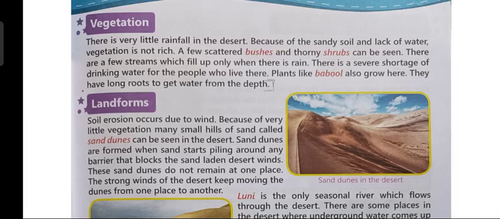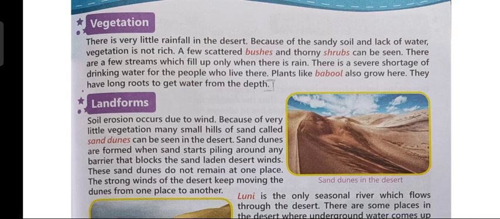Good morning, students. In the last class, we started a new chapter, the Western Desert, and we read about the location and climate of the desert. Today, we will read about the vegetation and landforms found in the desert. So, firstly, let us read about vegetation.